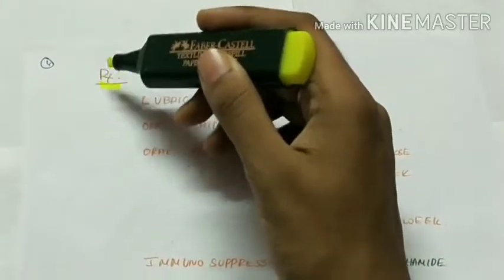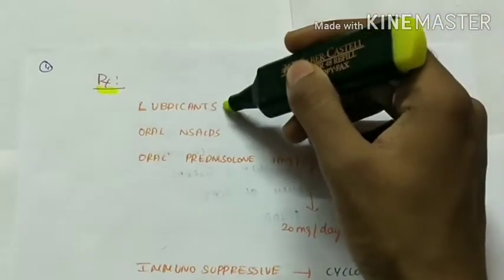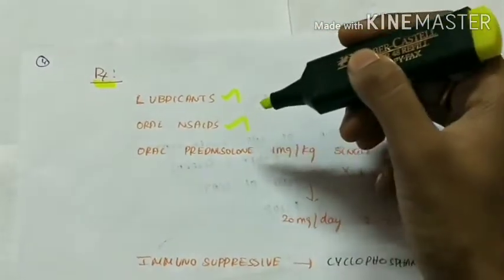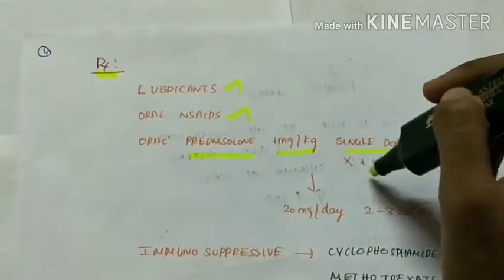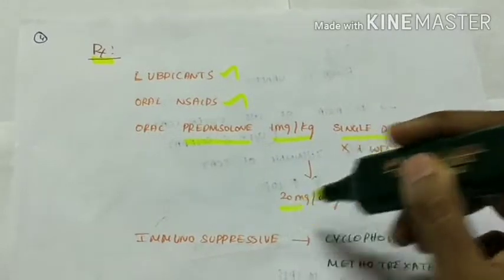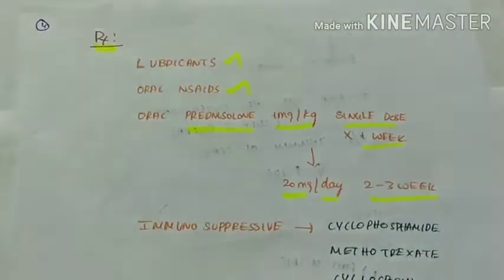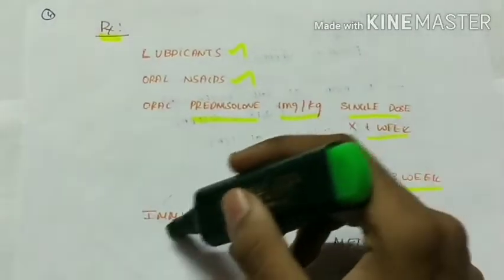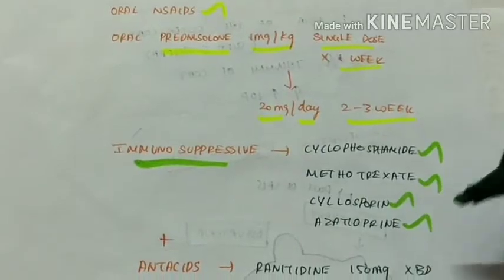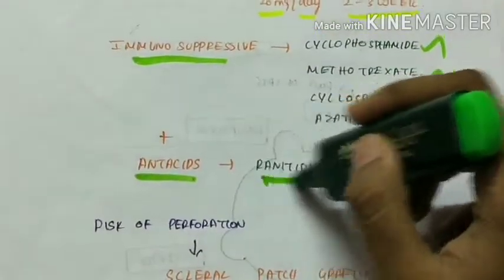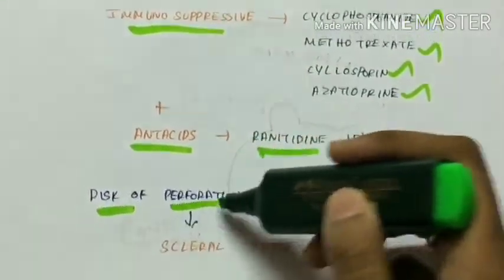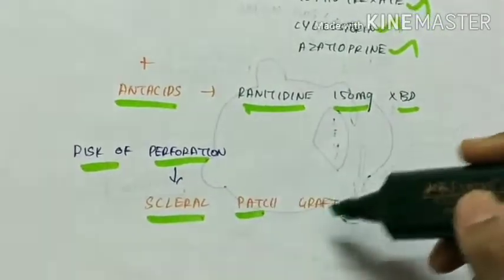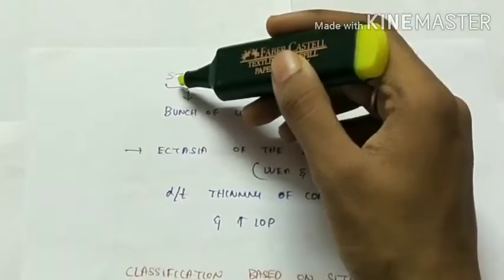Treatment of posterior scleritis. Usage of lubricants, oral non-steroidal anti-inflammatory drugs, oral prednisolone 1 mg per kg single dose for 1 week, followed by 20 mg per day for 2 to 3 weeks. And immunosuppressants should be given like cyclophosphamide, methotrexate, cyclosporin and azathioprine, along with antacids like ranitidine 150 mg twice a day. If there is risk of perforation, we should do scleral patch grafting. The next disease is staphyloma.